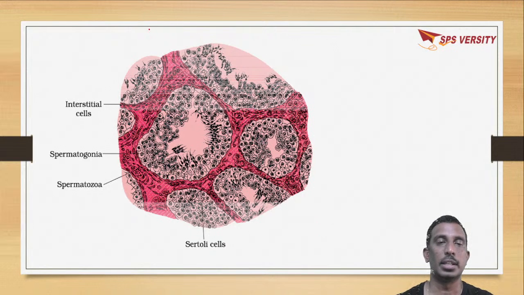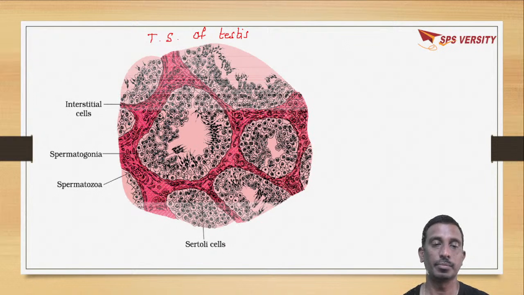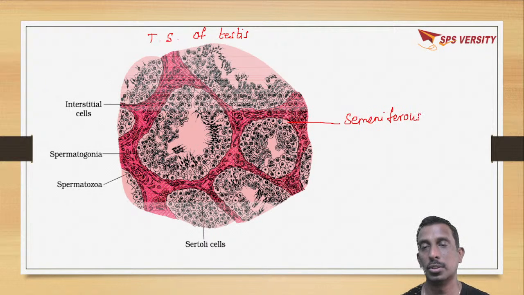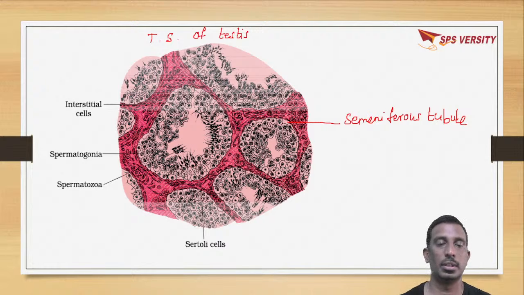So this is the transverse section of testes, where we can see so many circular shaped structures. Each one is one seminiferous tubule. Inside the seminiferous tubule there are spermatogonia and the Sertoli cells.